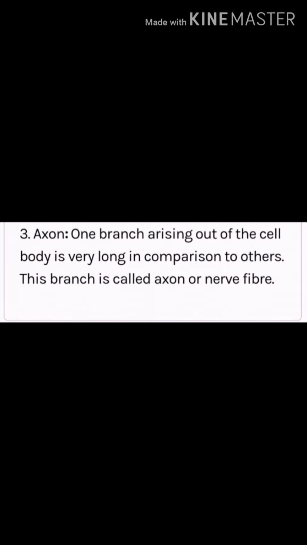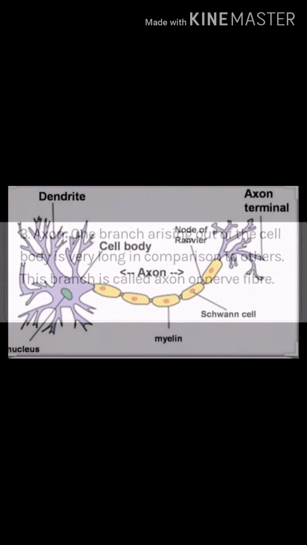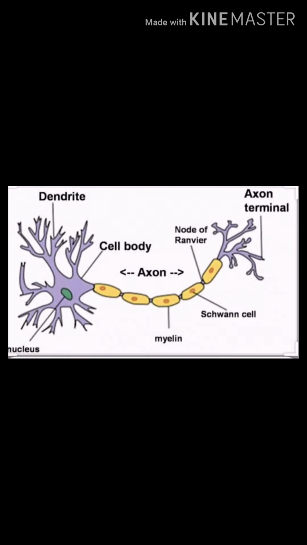And there is also myelin present. A nerve fiber with myelin is called medullated or myelinated. A nerve fiber without myelin is called non-myelinated or non-medullated. And we can see the structure of the nerve cell. In the nerve cell we can see the dendrite, the axon, and the cell body containing a nucleus, and the Schwann cells, the cytoplasm of the single sheath present over the axon. There is also myelin present.